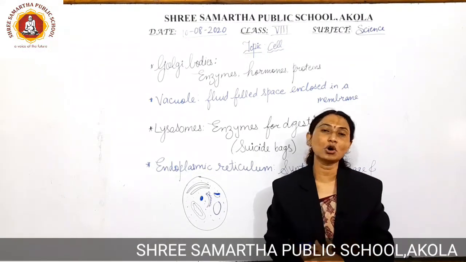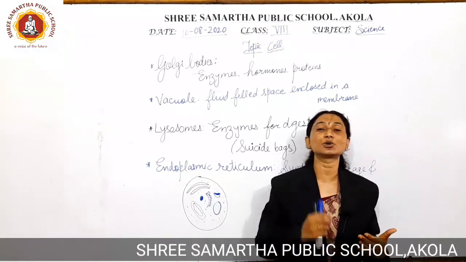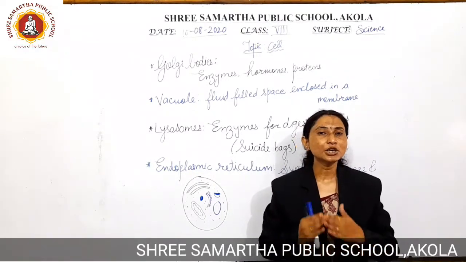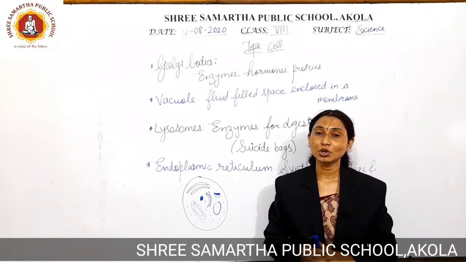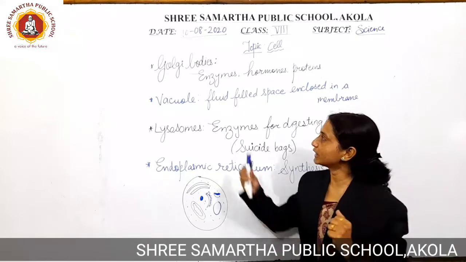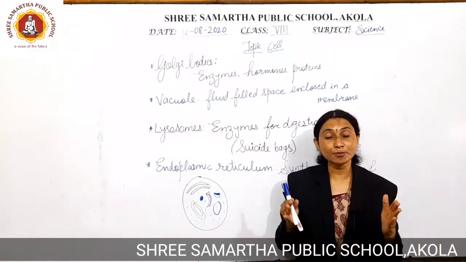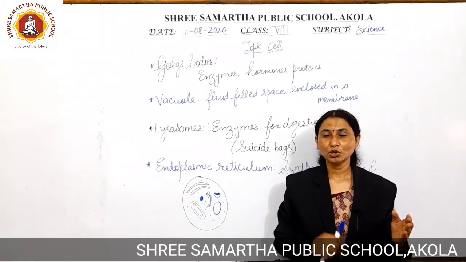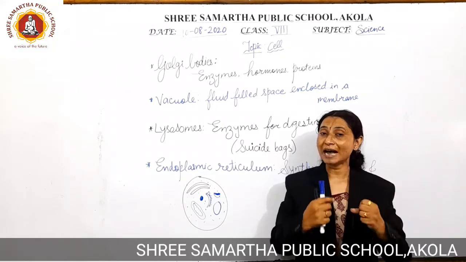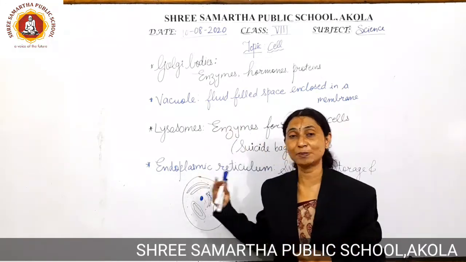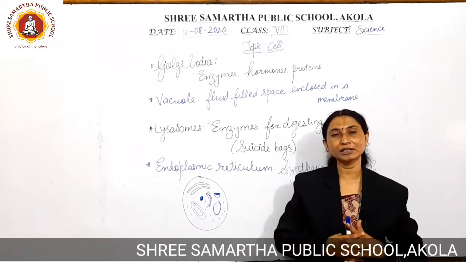So it's my request to all of you that whenever we are discussing these contents related to this particular chapter, make sure that you are having your own diagram of plant or animal cell, so that it will help you whenever I am saying Golgi bodies. So you will try to identify the Golgi bodies in your own diagram. So it will establish a connection between the visual aid with you as well as whatever I am saying and explaining over here. So let us start with the different cell organelles, dear students.